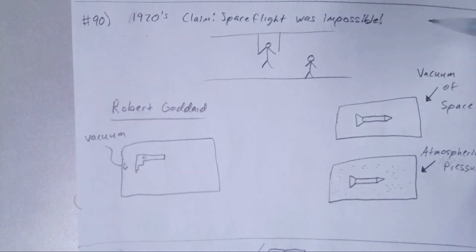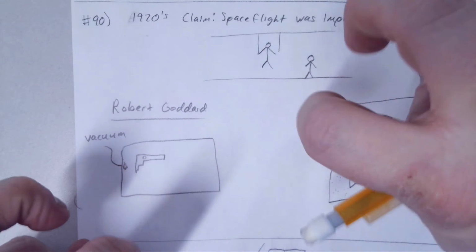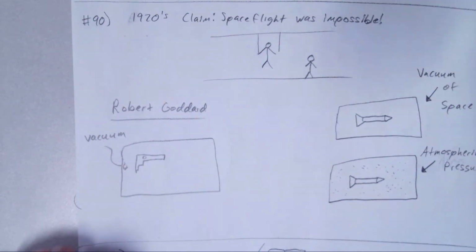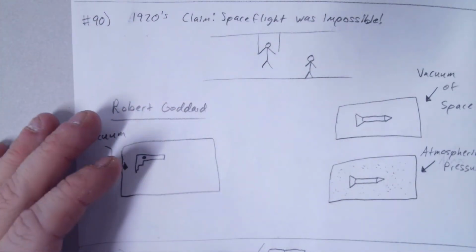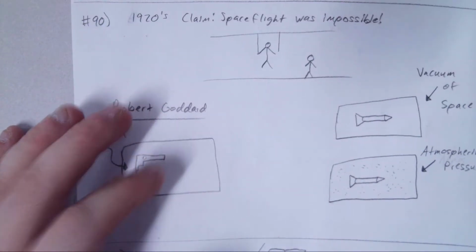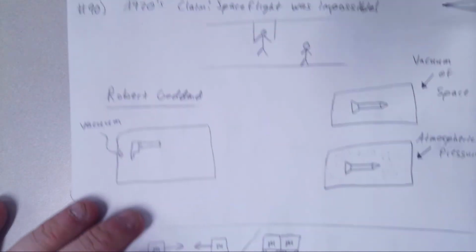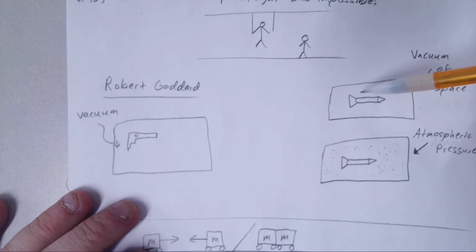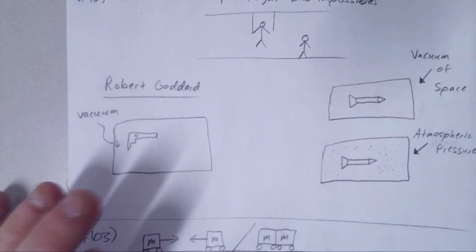What was the claim? The claim is that up to that point it was a consensus, a settled science, especially among those who wrote a lot of articles in the New York Times where they basically made fun of Robert Goddard and said, "Ha, you don't know Newton's three laws. You don't even know what's being taught in high school physics." And so everybody said, there's no way. Why? Because they said, if there's nothing for the rocket to push against, there's nothing that it can go.